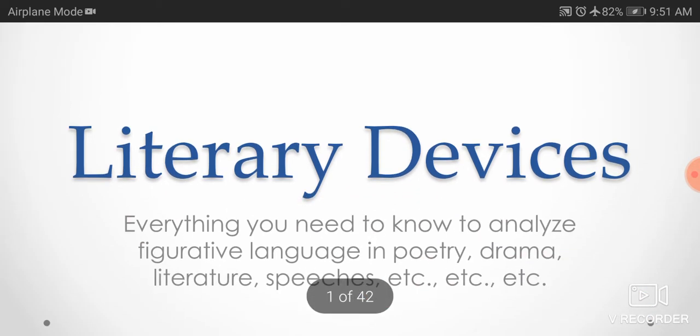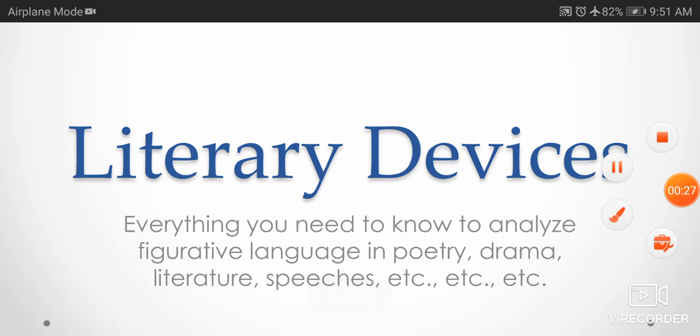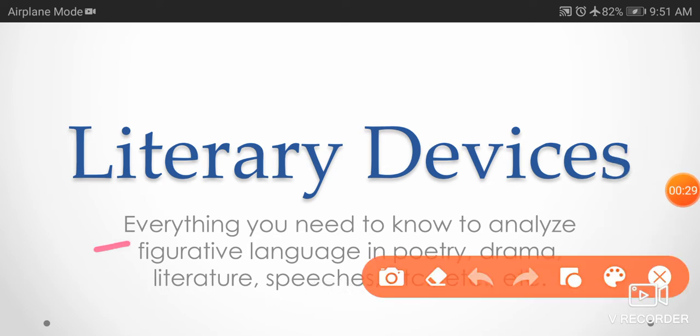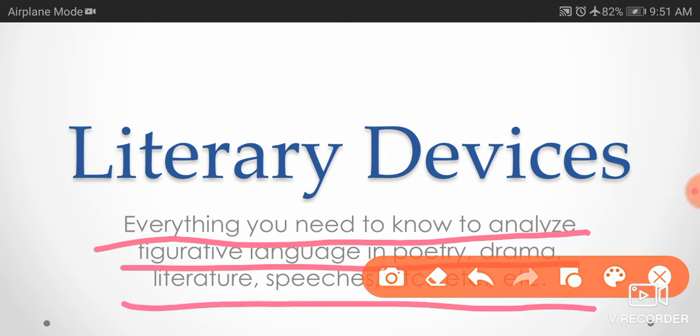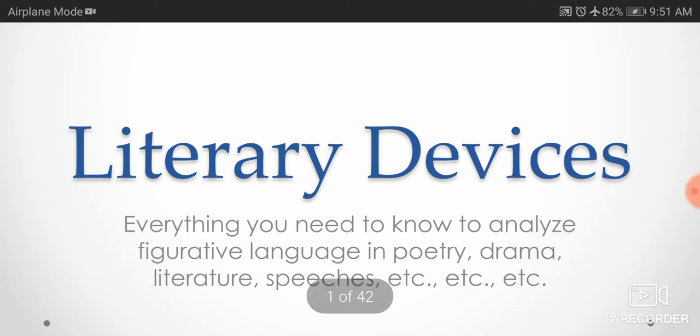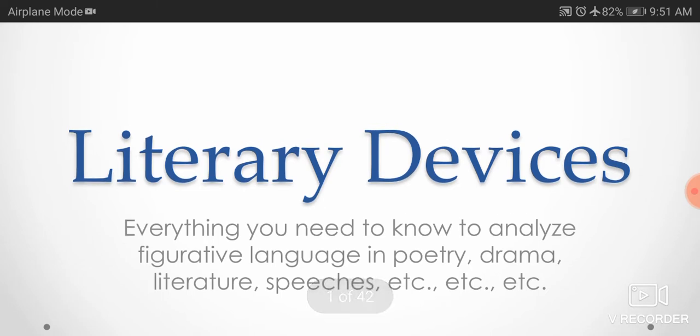What are the literary devices? Everything you need to know to analyze figurative language in poetry, drama, literature, speeches, etc. Literary devices make the poetry beautiful, make the language beautiful. There is a need of using literary devices.